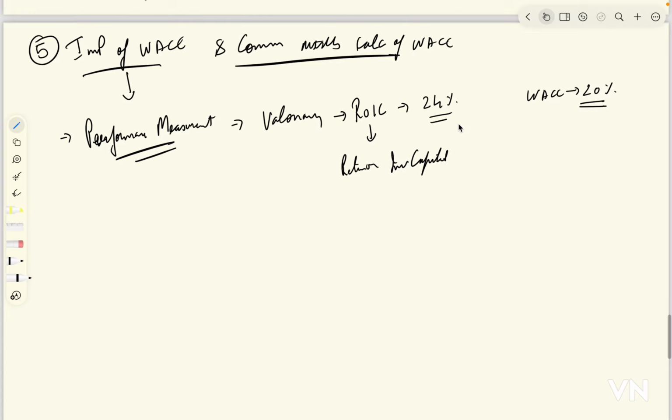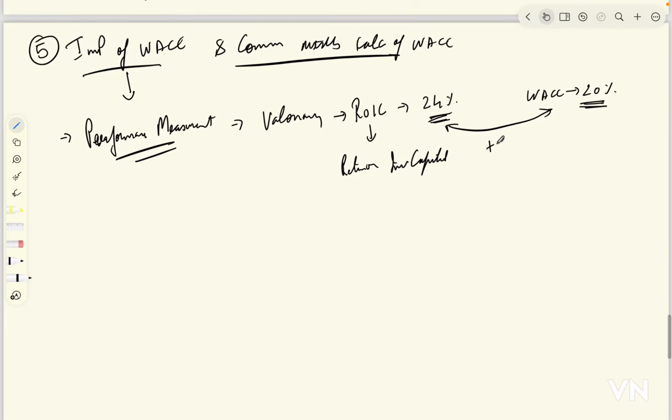So what do these two numbers mean? इसका मतलब क्या है? So by this we can say that the return the company is earning by investing the capital is 24%, whereas जिसने भी capital दिया है, basically debt holders and equity holders, उनका expectation है 20%, right?